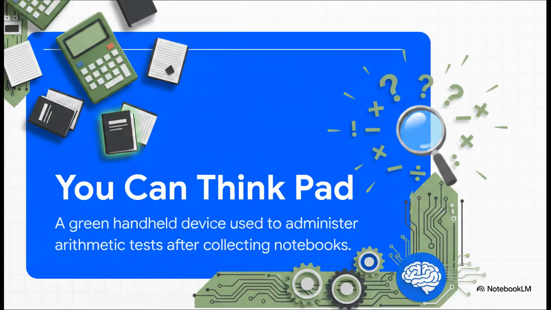And the core mechanic driving all this horror is this little green device called the You Can ThinkPad, which is just a brilliant dual homage to those chunky Lenovo ThinkPad laptops and the Casio ClassPad calculators from the late 90s. Anyway, every single time you collect one of the game's notebooks, this device pops up to administer a 3-question arithmetic test. It's the central testing mechanic of the game and honestly, the gateway to your doom.